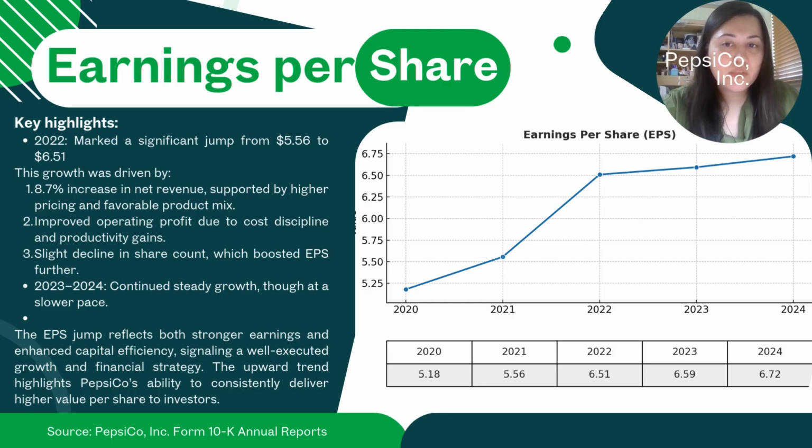And in 2023 and 2024, there was continued steady growth, although at a slower pace, which also boosted earnings per share. So we can see that the upward trend highlights PepsiCo's ability to consistently deliver higher value per share to investors.